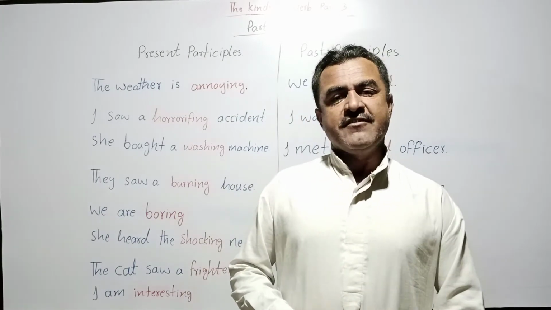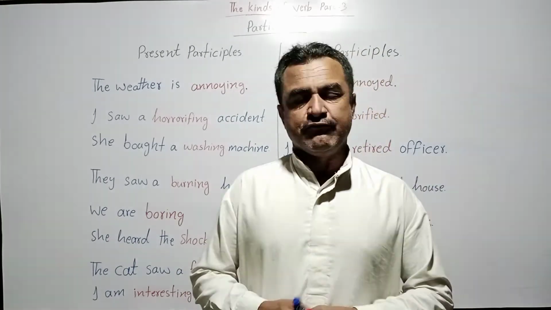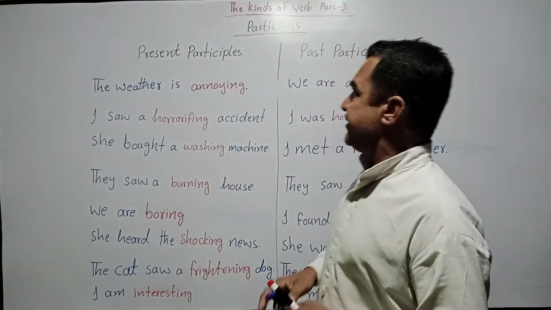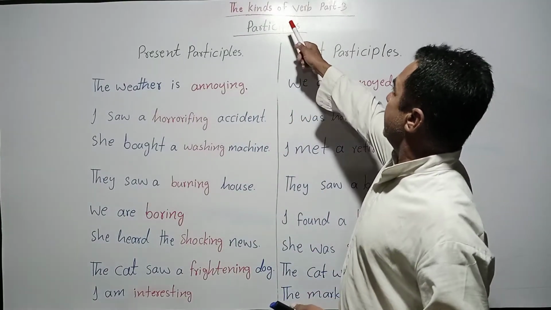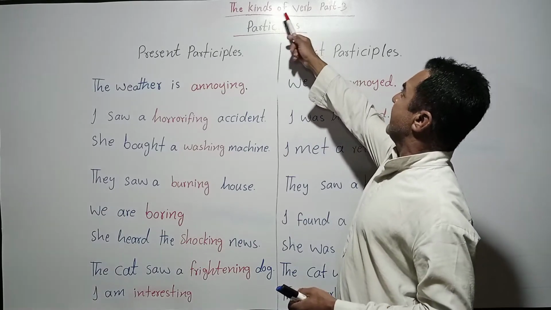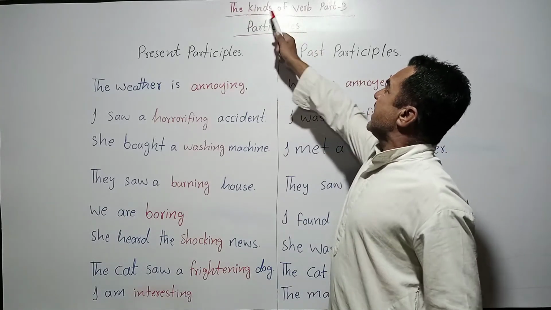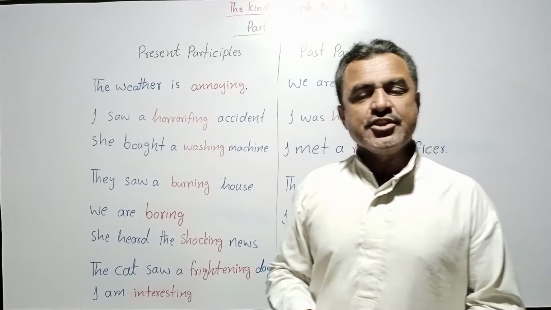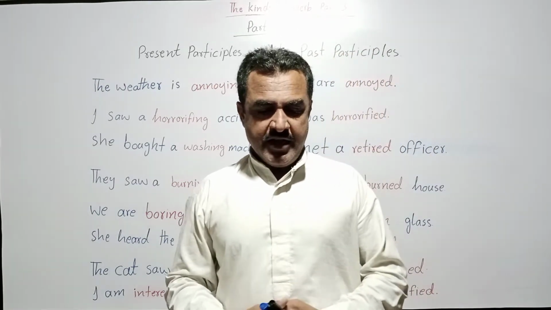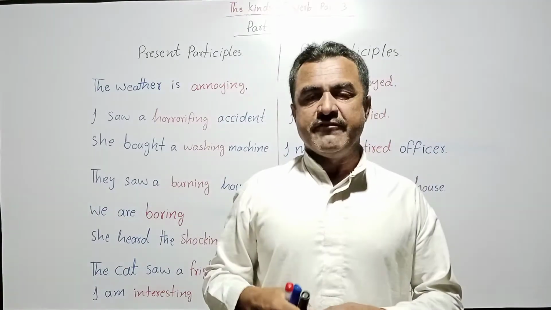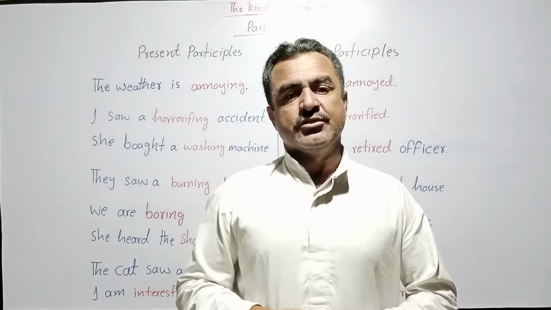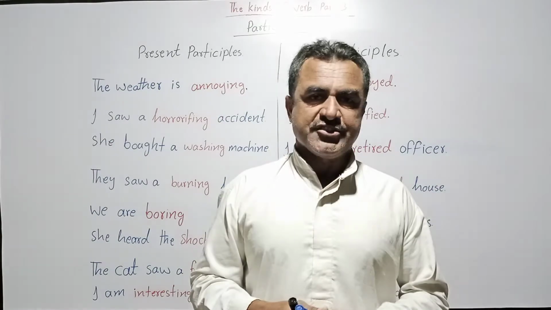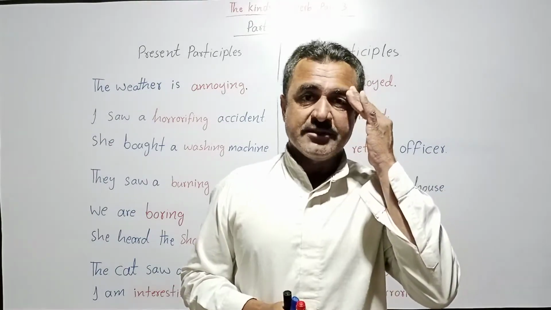As you know, we have started a series on verbs, and you can see on the board, if it is visible, it is written: the kinds of verb, part 3. This is the third video on verbs, and in the last two videos we discussed the non-finite verbs. Today once again we are going to discuss the non-finite verbs.